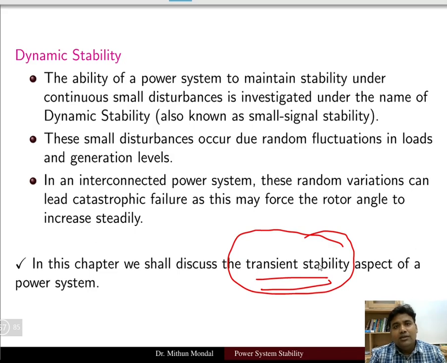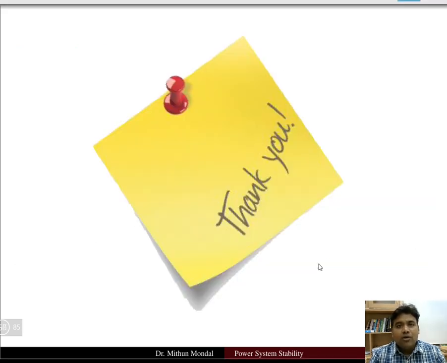We have seen the different stability studies in power systems, and we will focus our study on transient stability. We will see why the machine loses its synchronism, what happens, and what the different terms and conditions are for power system stability.